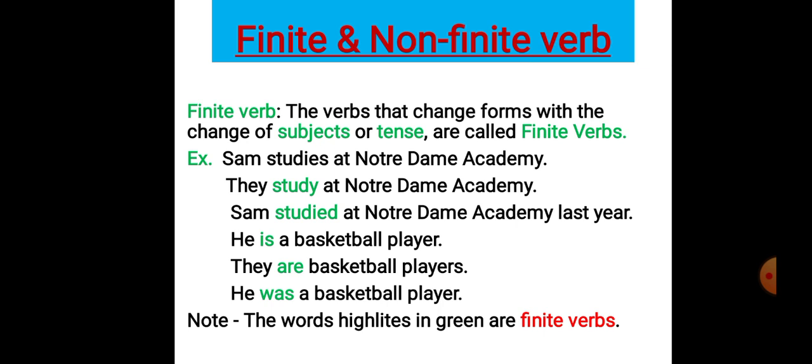Let us move now to the next classification of verbs. The next classification of verb is based on the forms of verb. You must have used a verb in different forms. All the different forms are categorized in two classes, which are finite and non-finite verbs. In the junior classes, in the previous classes, you may have learned that a verb has 5 forms, which you say V1, V2, V3, V4, V5.